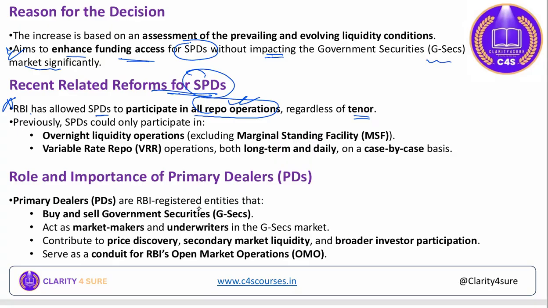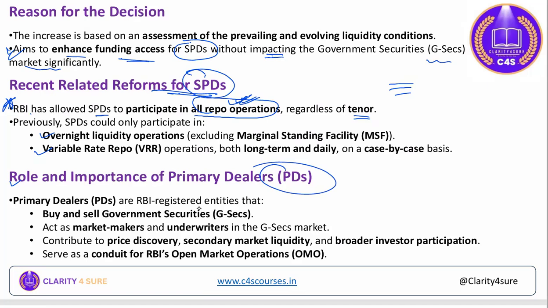Previously, SPDs could only participate in overnight liquidity operations and variable repo rate operations. Okay, but now they can participate in all the repo operations. This also you need to keep in mind, because in multiple statement questions they can ask it as one statement, right?